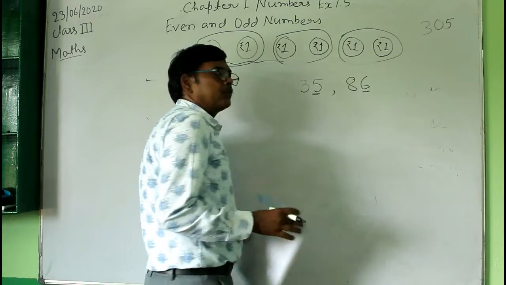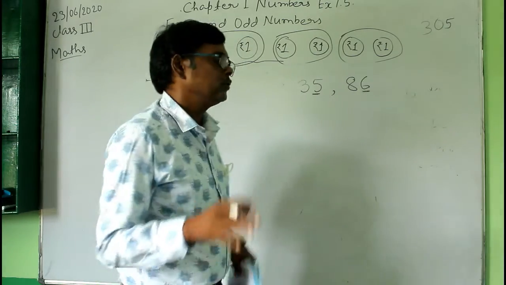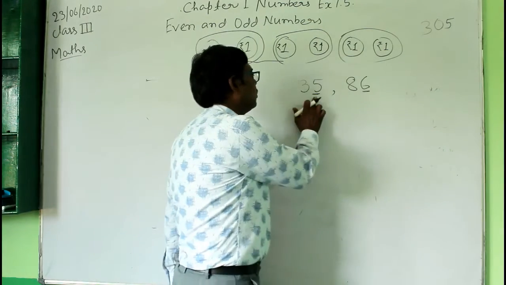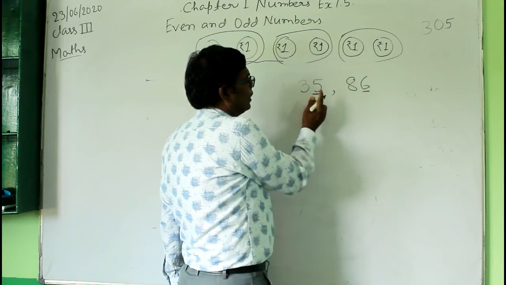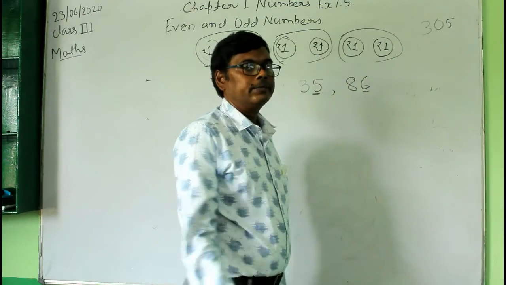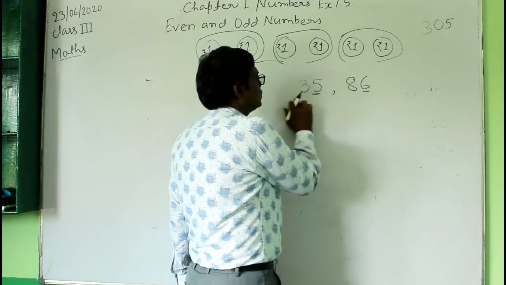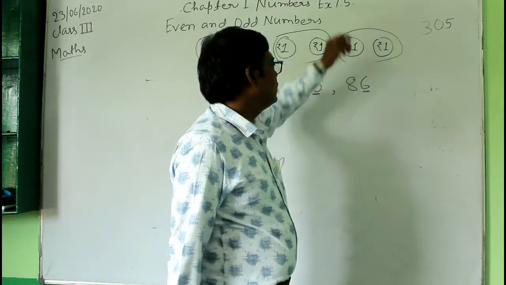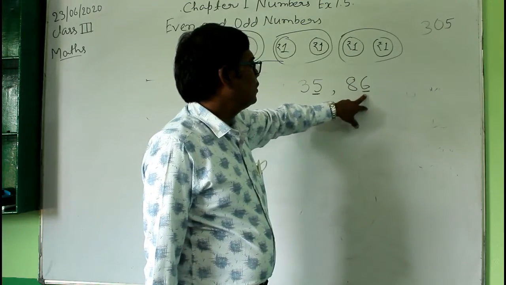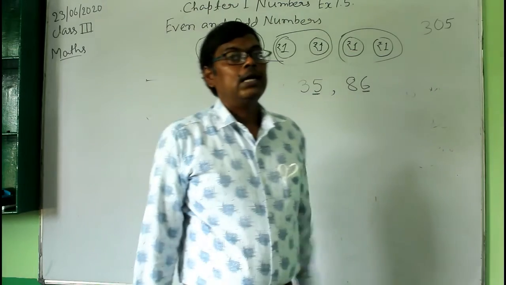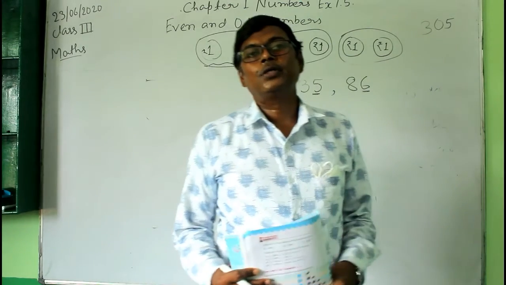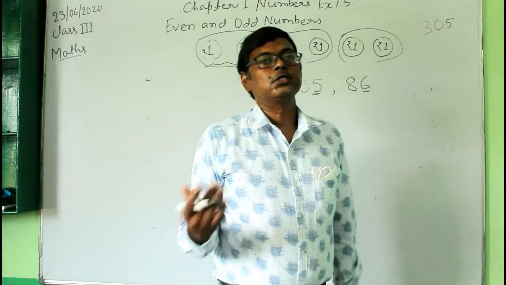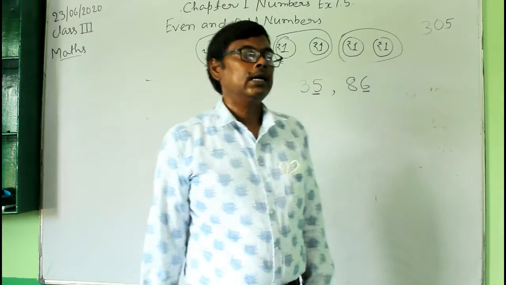You know that 5 is an odd number, because 5 does not make pairs. So when 5 is an odd number, then 35 will also be an odd number. Similarly, in 86, at the ones place you have 6, and 6 is an even number because 6 can make pairs. So 86 will also make pairs. This is the simple method of finding the even number and the odd number.